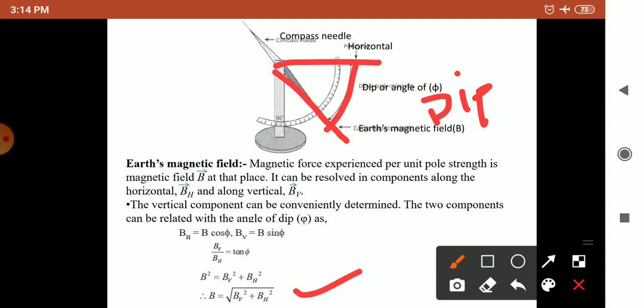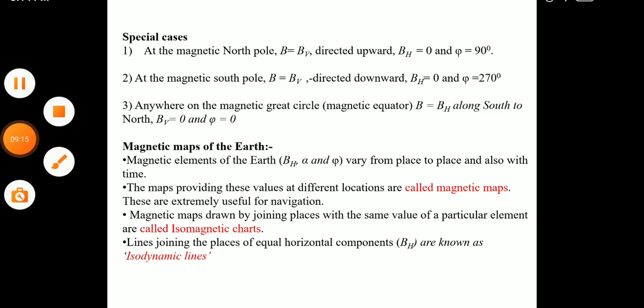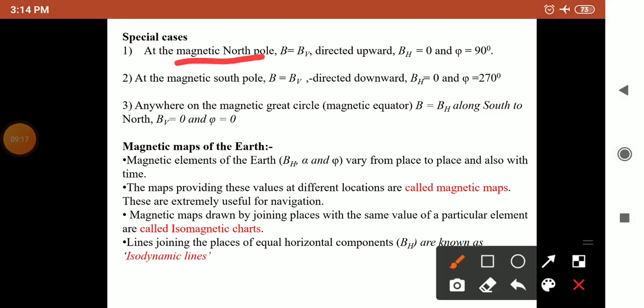Now there are some special cases. At the magnetic north pole, B equals BV directed upward, then BH becomes 0 and phi becomes 90 degree.